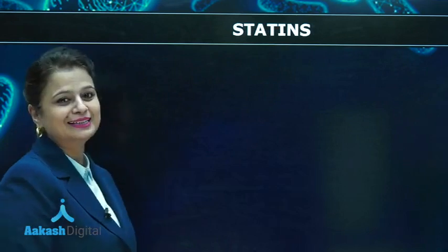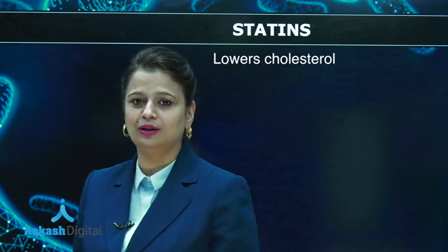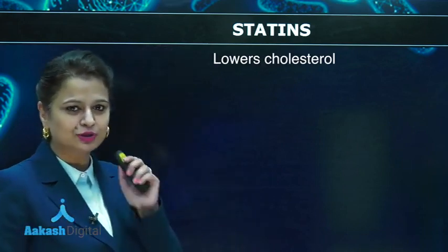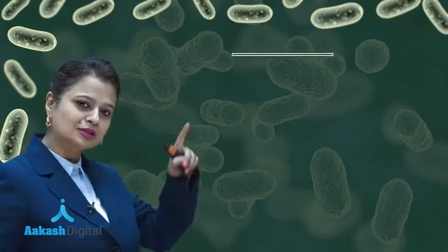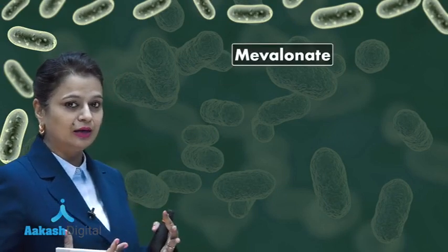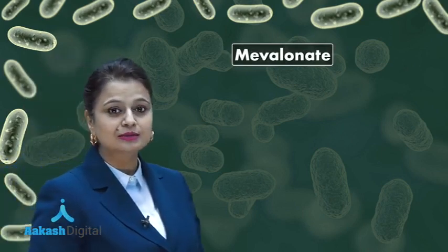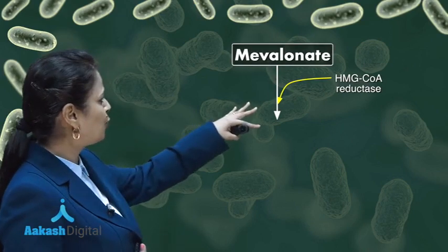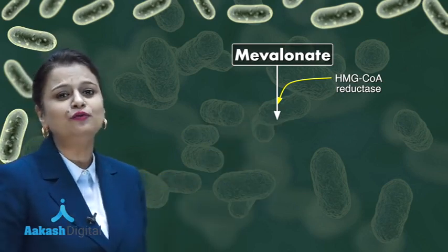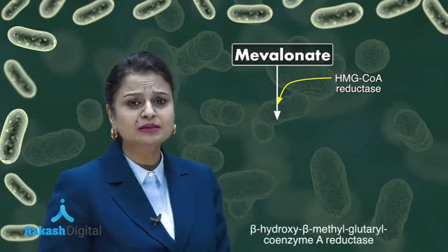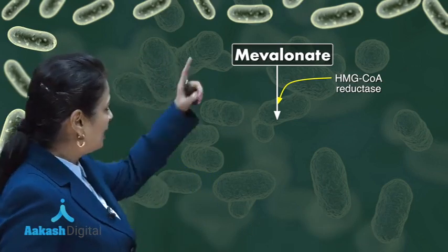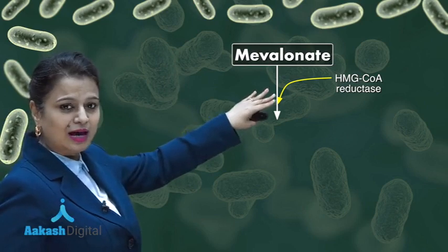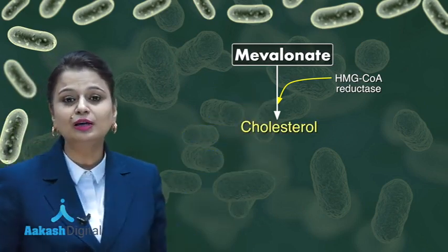Right? Statins, these are drugs which are used for lowering cholesterol. So first of all, we have to see how cholesterol is formed in the human body. For forming cholesterol, this substrate is used, that is malonate. Malonate is acted upon by this enzyme, that is HMG coenzyme A reductase. Full form is beta hydroxy beta methyl glutaryl coenzyme A reductase. Yes, with the help of this enzyme, malonate will result in the formation of cholesterol.